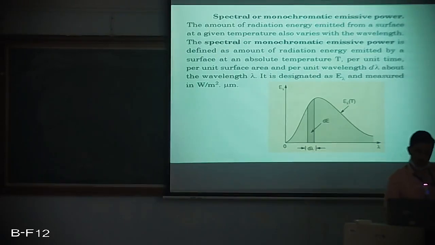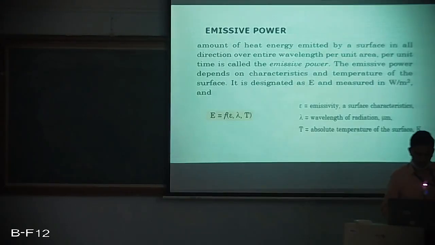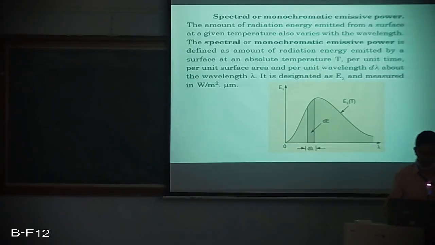Whereas if we don't consider per unit wavelength, it is only emissive power. Emissive power is denoted by capital E and has a unit of watt per meter square, whereas spectral or monochromatic emissive power has a unit of watt per meter square micrometer, and it is denoted by E suffix lambda.